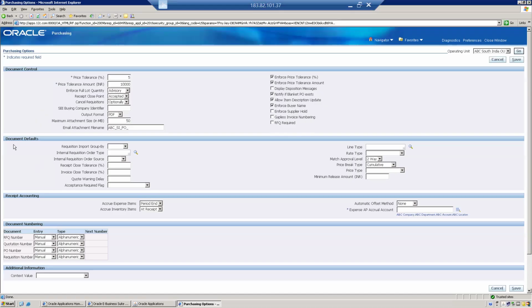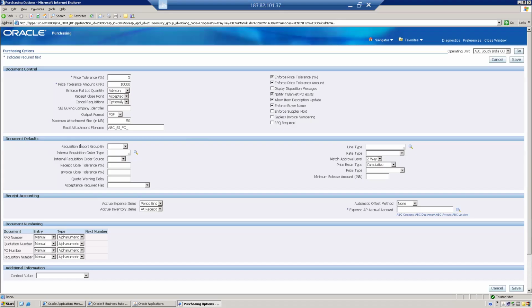Okay, so next is document defaults. If you see the word defaults, it is something defaulting in the purchase orders, which we will set up here: what to default. Whenever you are creating a purchase order and it matches the criteria, the details will be defaulted from here. Okay, fine.